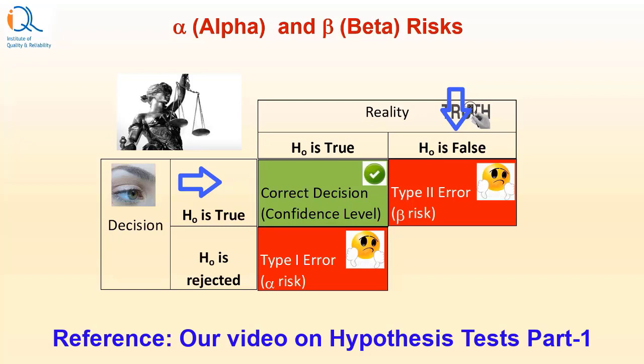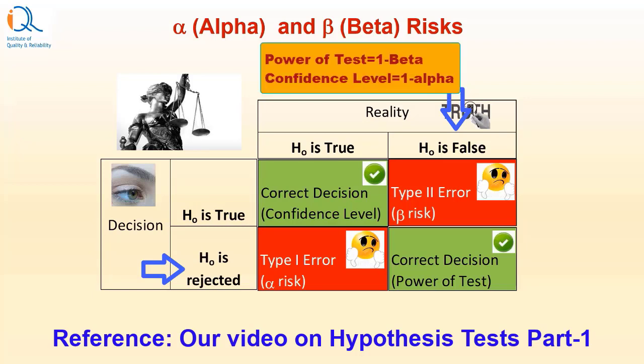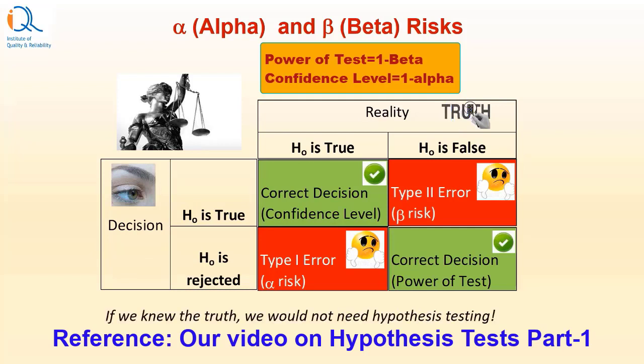And if H0 is false is the reality and we are rejecting H0, this is again a correct decision, but the probability of this correct decision is called power of test. So power of test is 1 minus beta risk, while confidence level is 1 minus alpha risk. If we knew the truth, we would not need hypothesis testing.